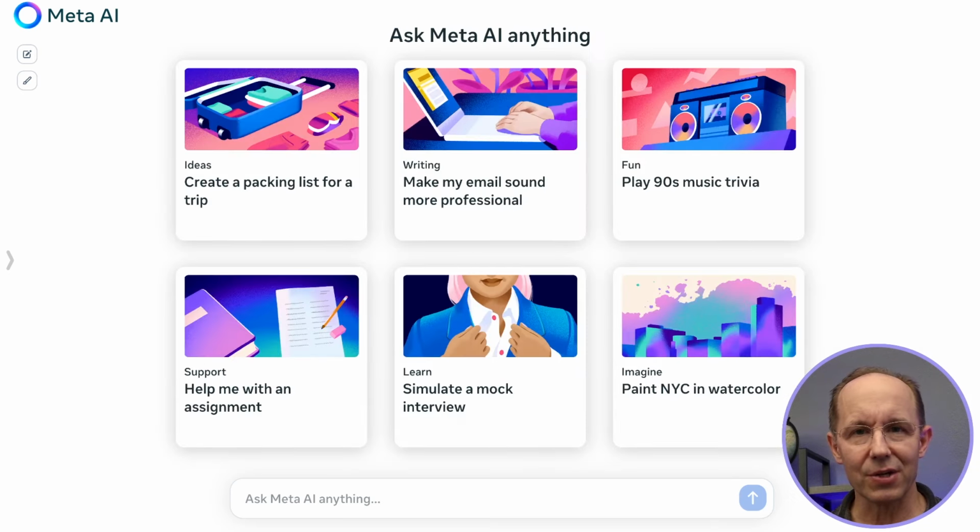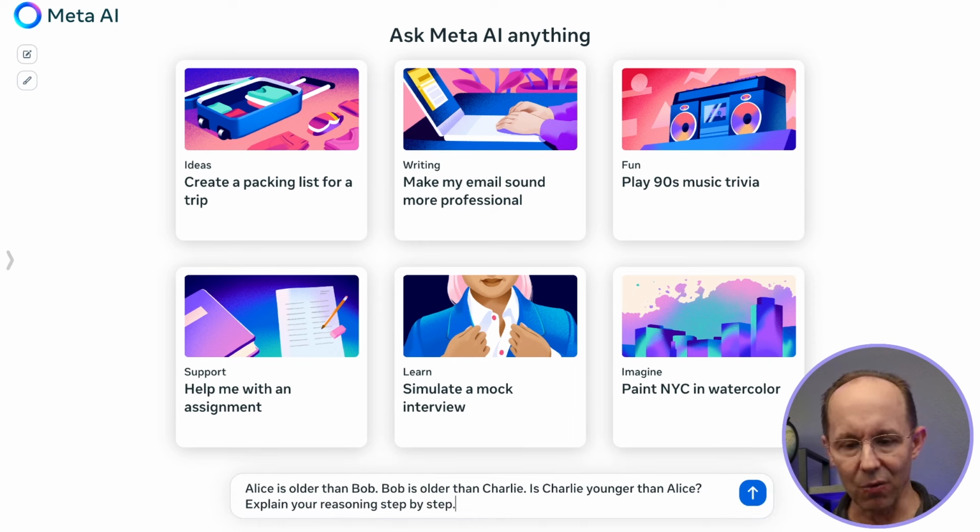So let's move on to logic and reasoning, and this time the answer is known, so it should be fairly simple for the model to solve this problem. Alice is older than Bob. Bob is older than Charlie. Is Charlie younger than Alice? Explain your reasoning step by step.